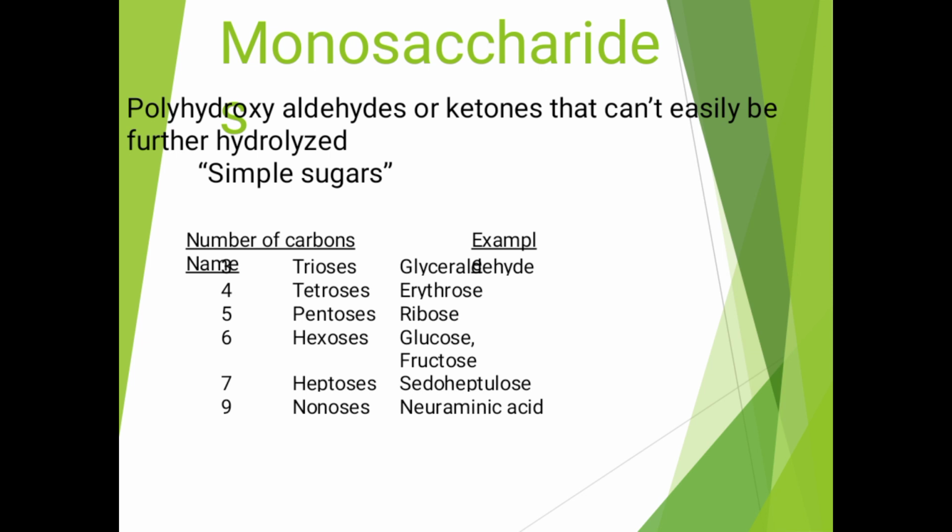Monosaccharides are polyhydroxyaldehydes or ketones that cannot easily be further hydrolyzed. For these simple sugars, the number of carbons gives the name: 3, 4, 5, 6, 7, 9 carbons are triose, tetrose, pentose, hexose, heptose and nonose. The triose is glyceraldehyde, the tetrose is erythrose, the pentose is ribose, and the hexoses are glucose and fructose. For example, the heptose is pseudoheptulose, and the nonose is neuraminic acid.